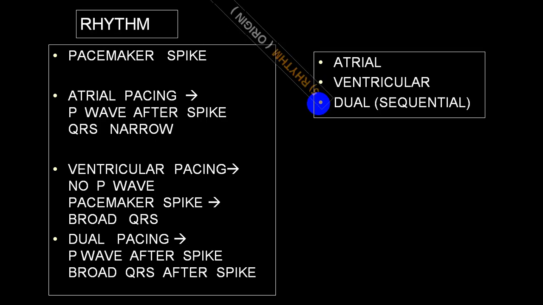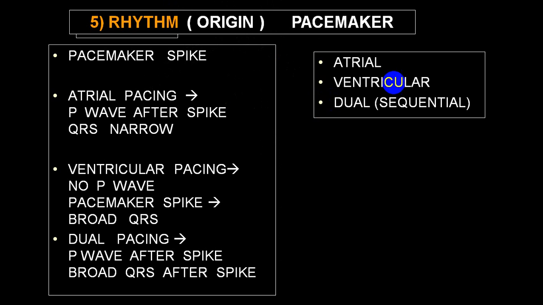So these are the different rhythms. Now we come to the last variety we call a pacemaker. Now depending upon where is the pacemaker, whether it is atrial, whether it is ventricular, or you have paced atrium as well as ventricle, then we call it dual pacing, or AV pacing, or sequential pacing. So I'll show you some of the things.